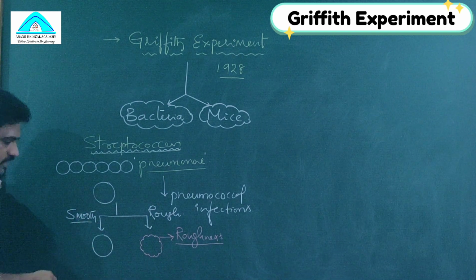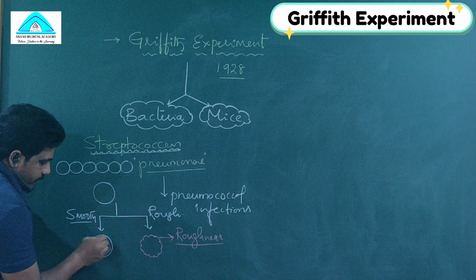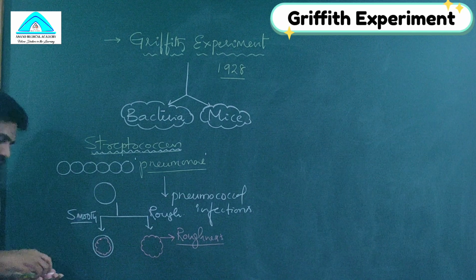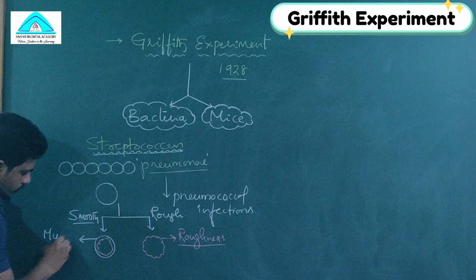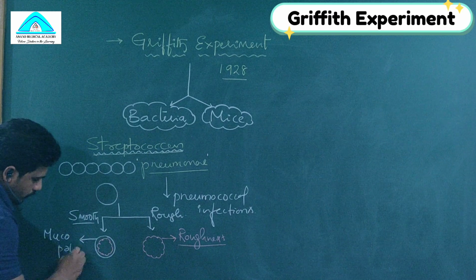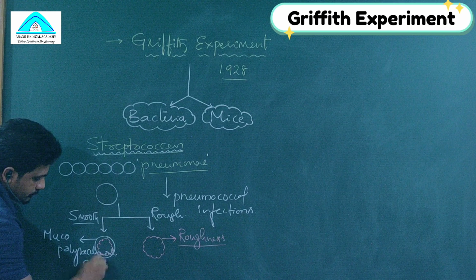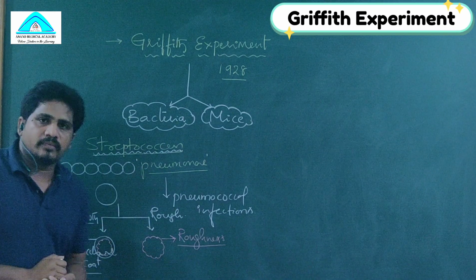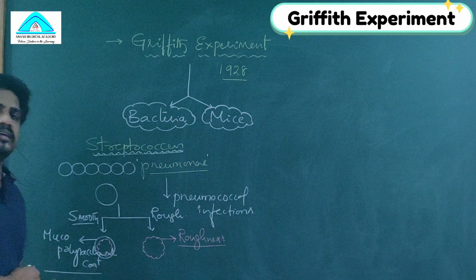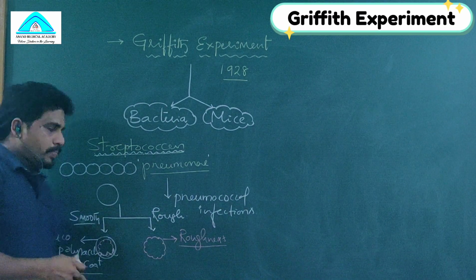Strain means variety of the bacteria. Here also the cell wall represents roughness, but the rough cell wall is covered by a mucopolysaccharide coat. In the rough strain, the mucopolysaccharide coat is absent. Guys, this is a very important difference you have to follow to understand the further steps.